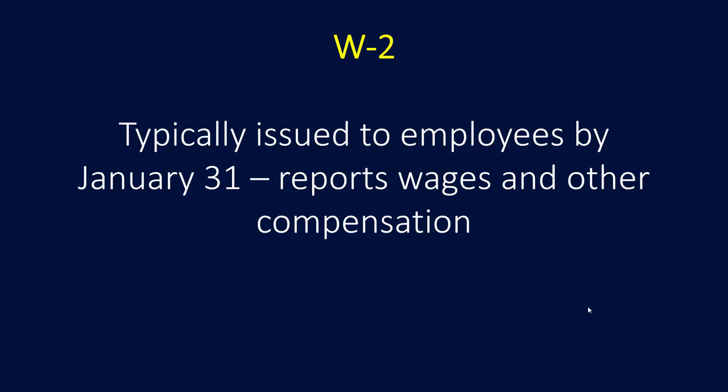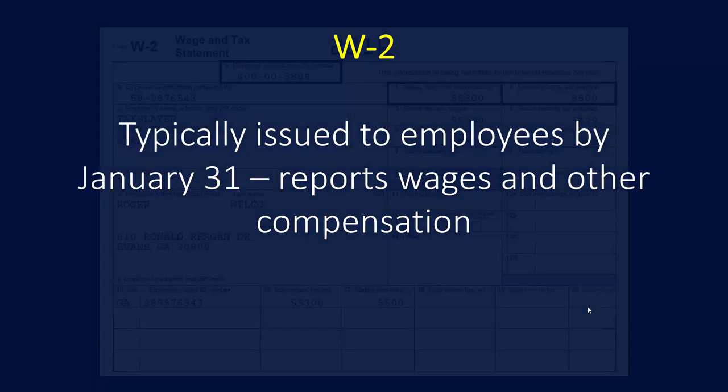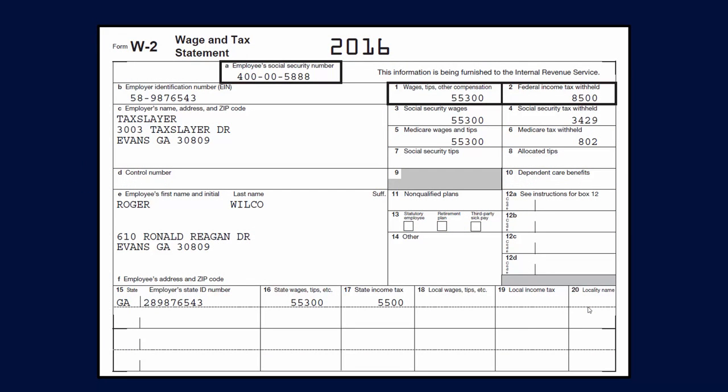The W-2 form is typically issued to employees by January 31st. This W-2 reports wages and other compensation, and here's an example of a generic W-2. You would report the amounts in box 1, the wages, tips, or other compensation, and typically that's going to end up on line 7 of the 1040.